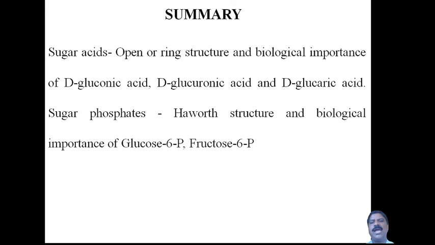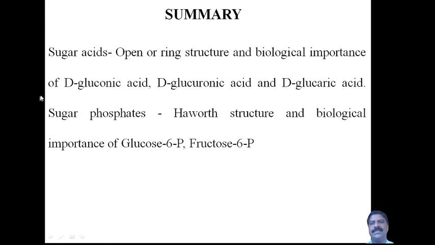So far in this session I have discussed the sugar acid derivatives, meaning acid derivatives of sugars, and the open and ring structures and biological importance of D-gluconic acid, D-glucuronic acid, and D-glucaric acid.